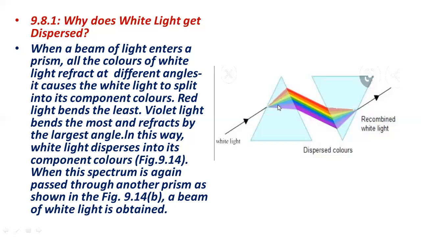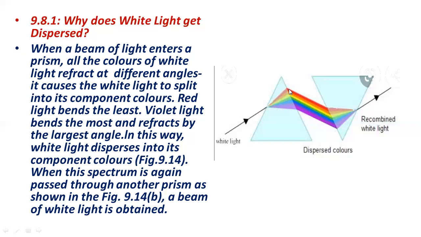So which color is making the biggest angle? You can see that the biggest angle is of the violet color. Violet is making the biggest angle with the normal, while red is making the smallest angle with the normal. So the bending of violet color is maximum, while the bending of red color is the least.